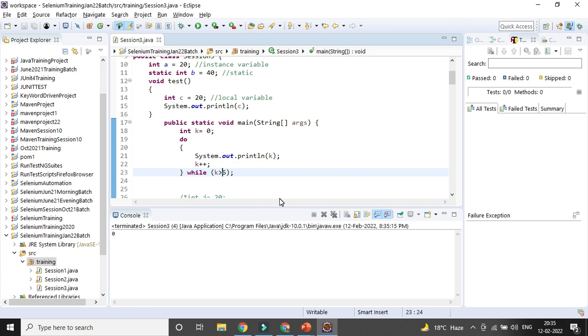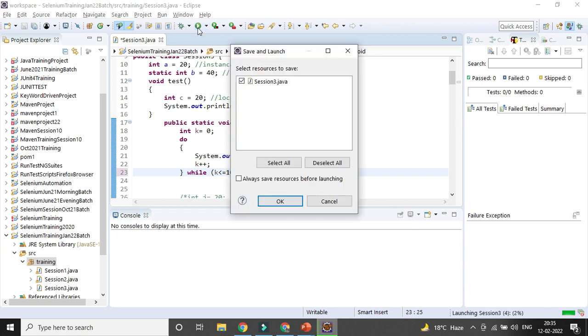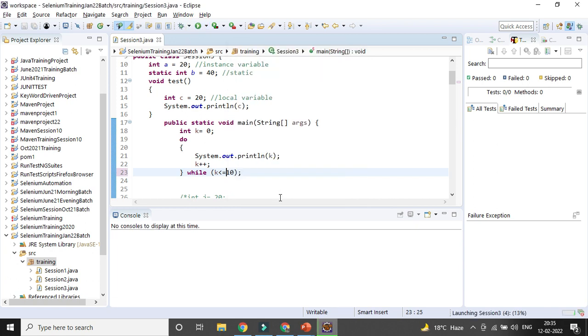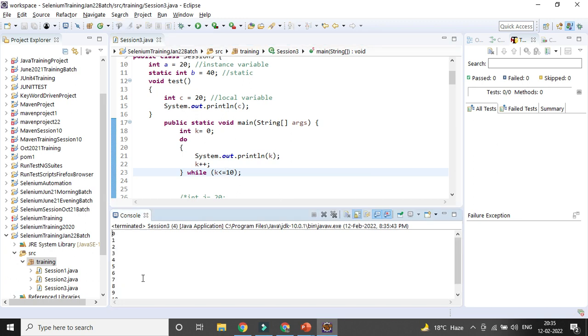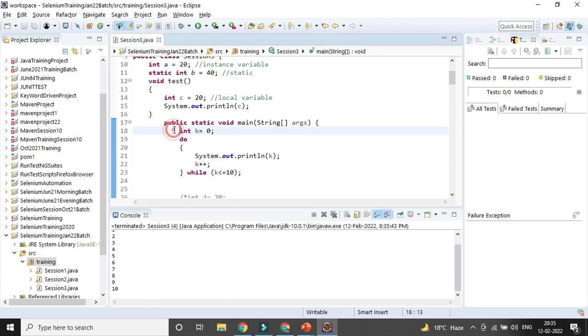Suppose I give 10, it will go from 0 to 10. Okay, you can see it is starting from 0 and going to 10. So that's how I can use this kind of loop.